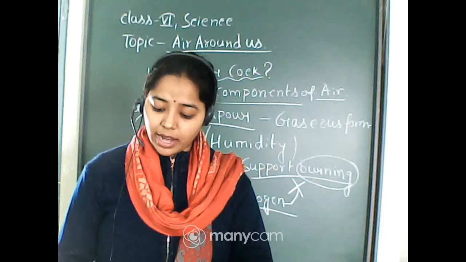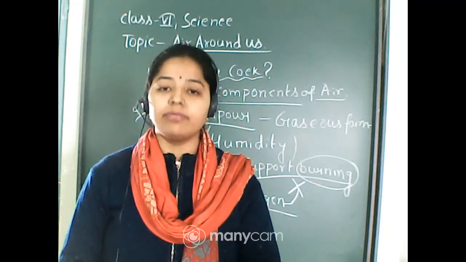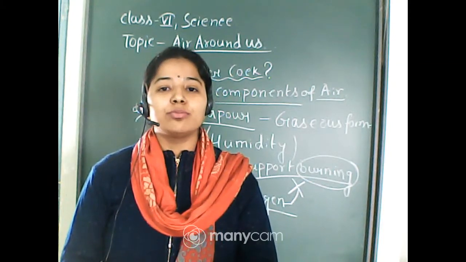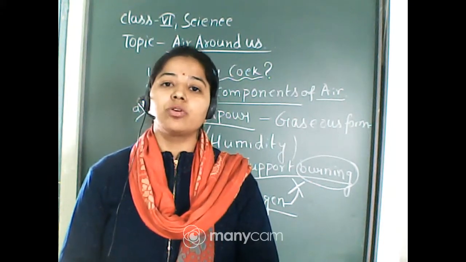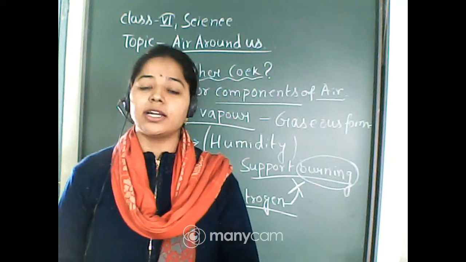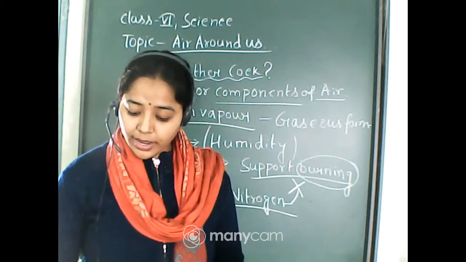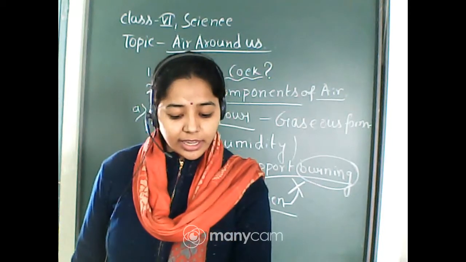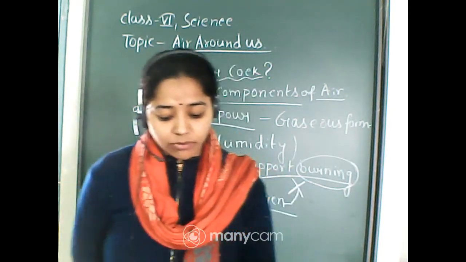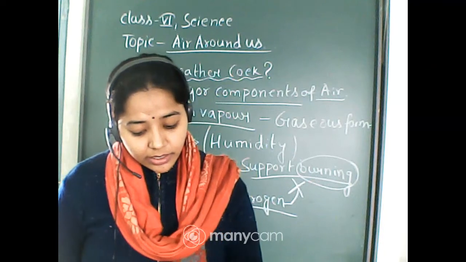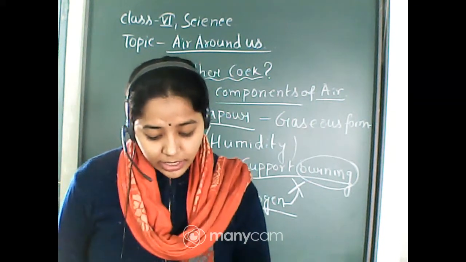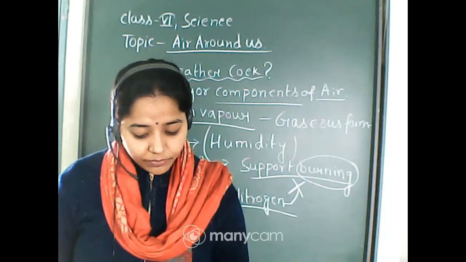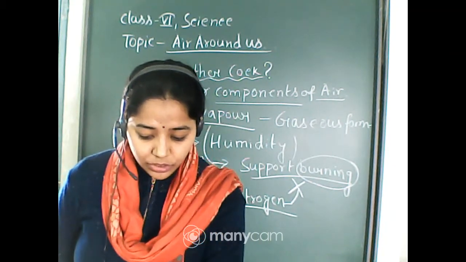And another thing, have you seen chimneys in factories? From the upper side of those chimneys, smoke comes out. That smoke contains many harmful gases that are hazardous for our health. Okay, I hope you understood. And if you want to observe the presence of dust in air with sunlight, you must do Activity 4 from your book. That is very easy. Okay, I hope you understood.